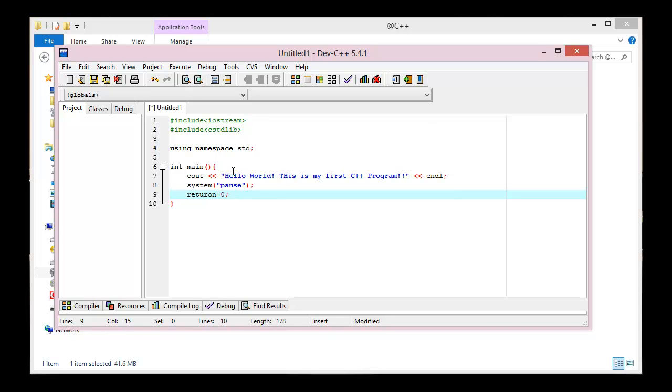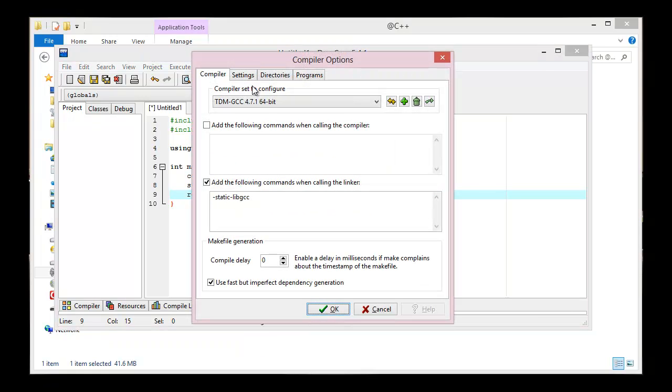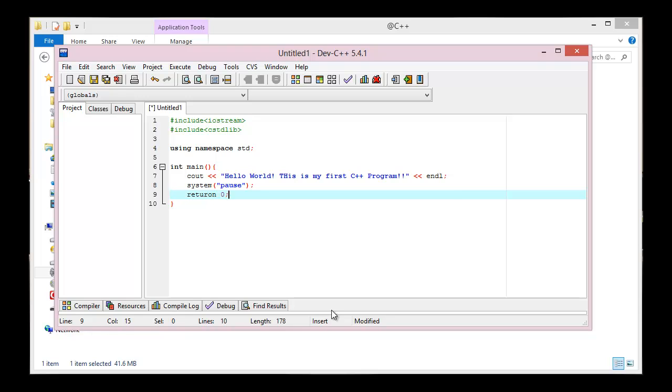So now let me say something about this IDE. If your machine runs on a 32-bit operating system, then you would like to come to Tools, Compiler Options, and here make sure you select 32. If your machine is 64-bit, then you go for 64-bit. My machine is 64-bit, so I select 64-bit and click OK. So let's run our first program.